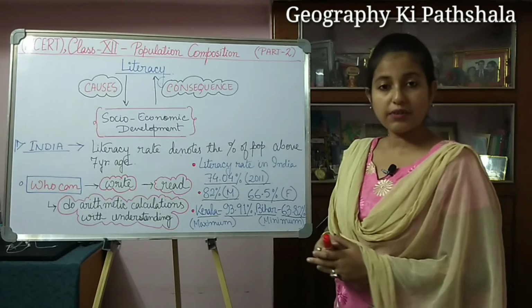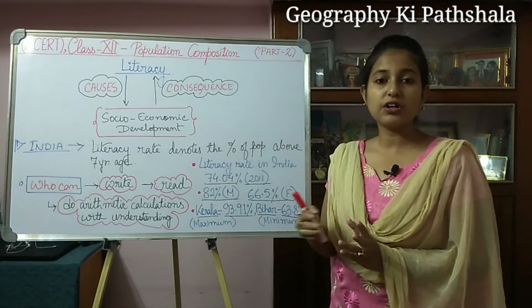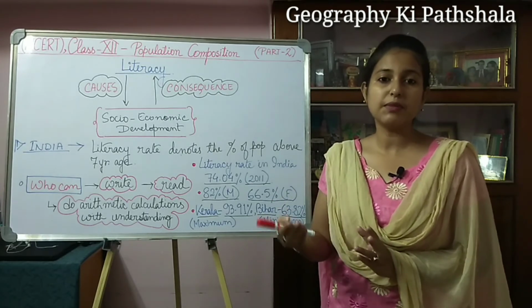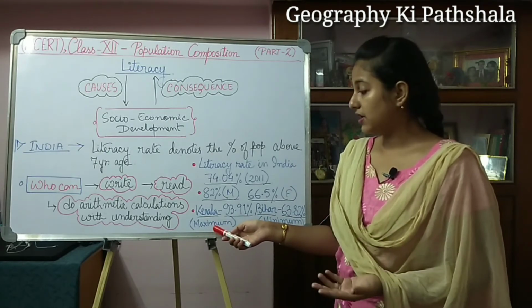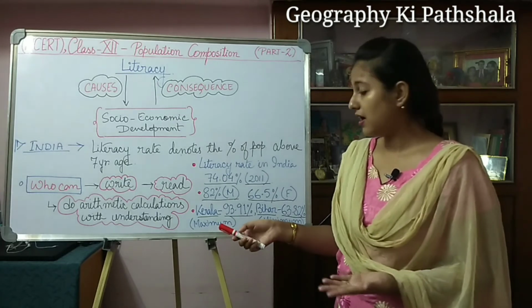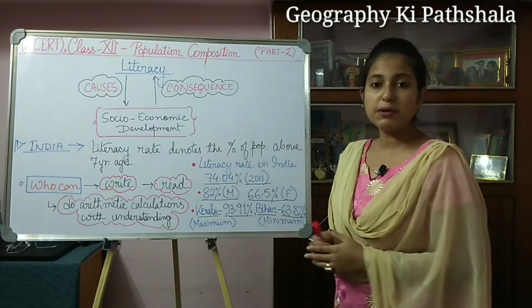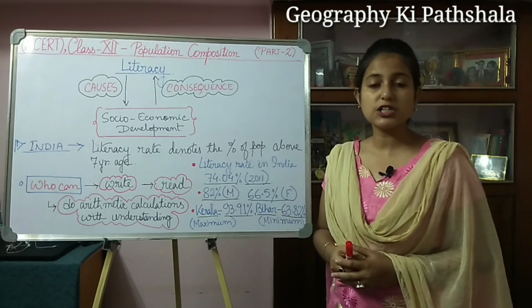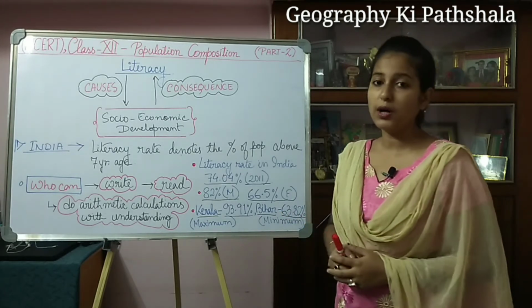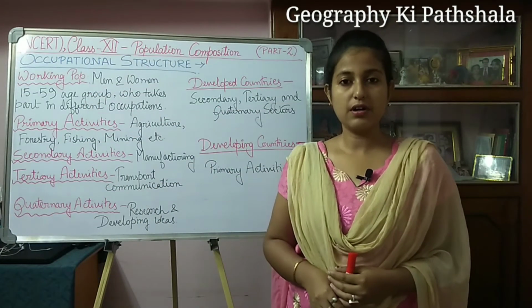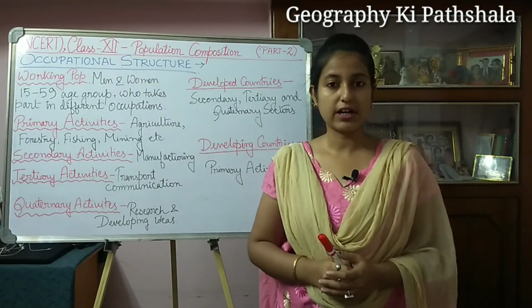The state in the first position, with the maximum literacy rate, is Kerala, at 93.91%, and the minimum literacy rate is seen in the state Bihar, at 63.82%.